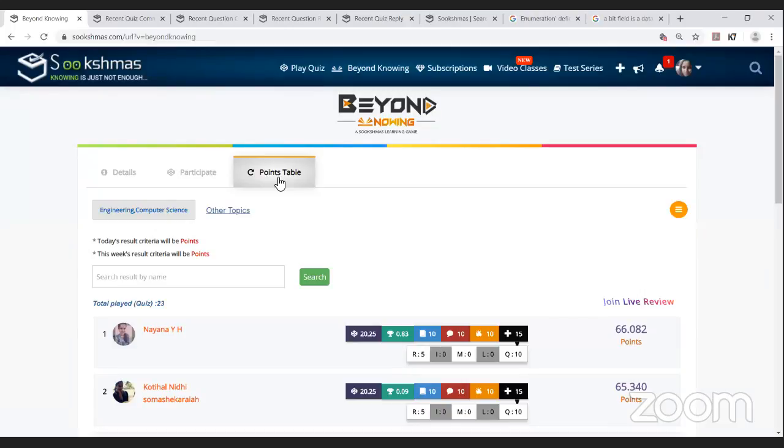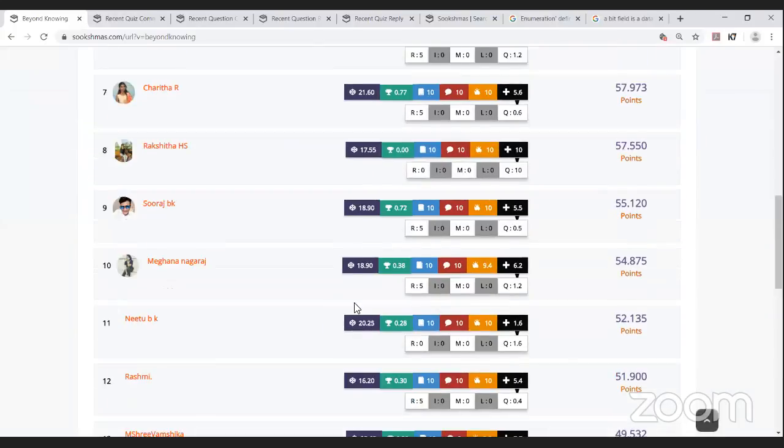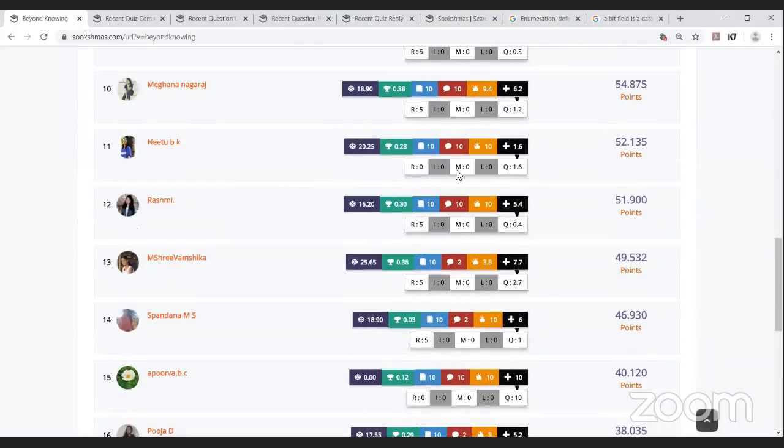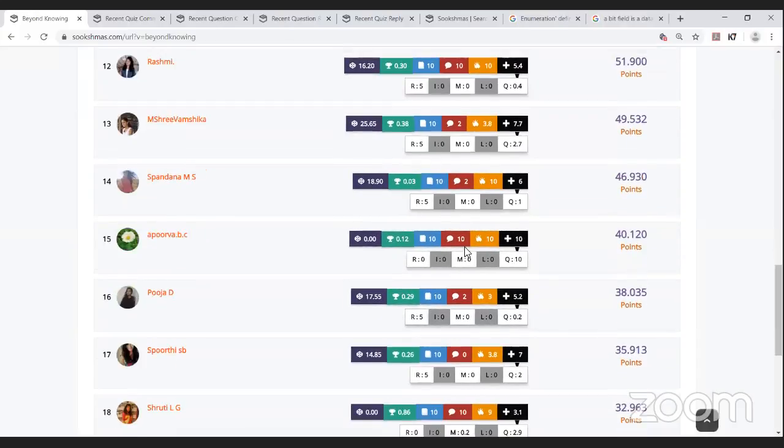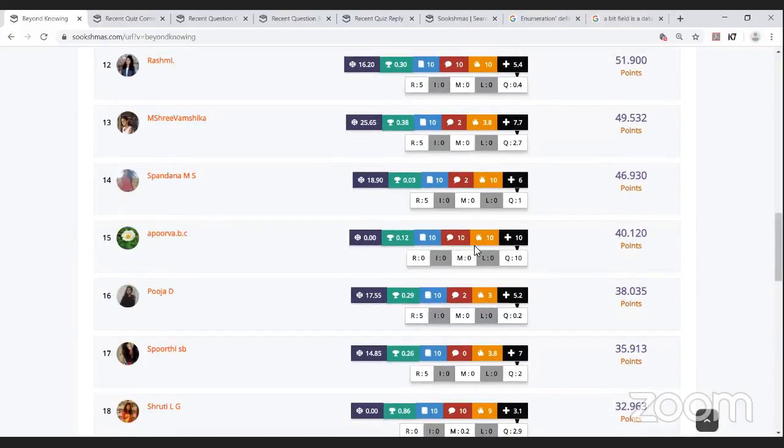Many participants are left out and still have chances to be among the top 10. Some are left out with the claps, and some with a comment. We can see Vamshika as well, left out with 8 points, and Apurva as well from the comment section. There is also a chance for Puja D to have much higher scores than the previous one.